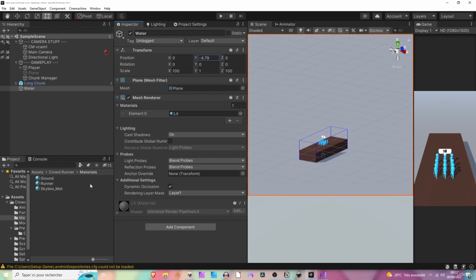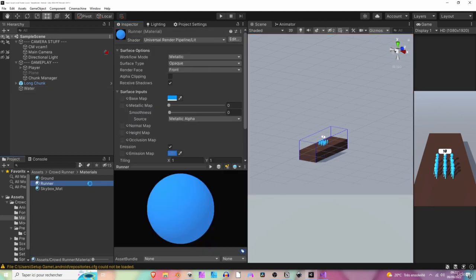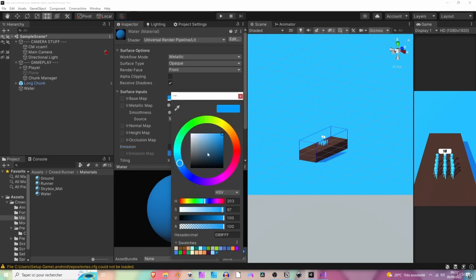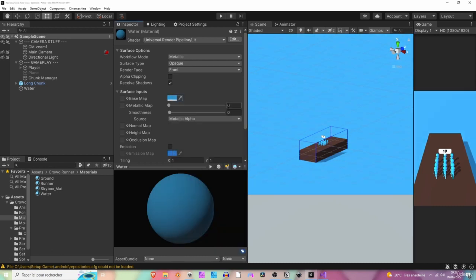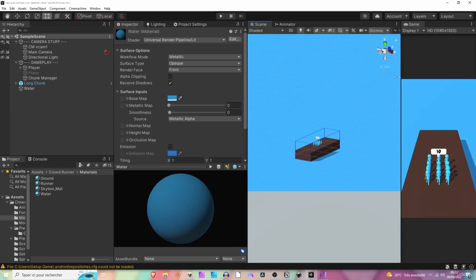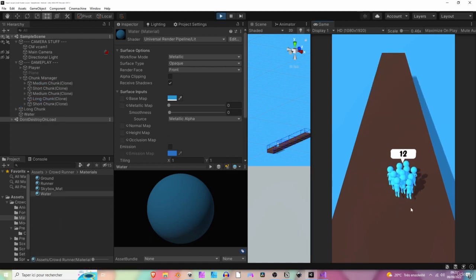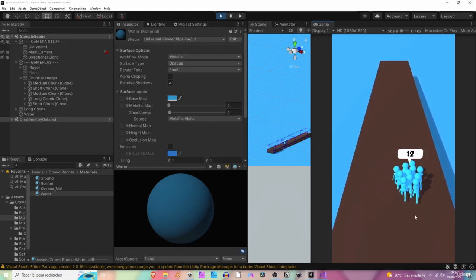All right. Then we can create a new material for our water. So let's create a new one and call it water. You can drag and drop it onto the water to assign it to it. We can remove the emission from it and make the color maybe a bit darker, or yeah, this blue seems nice. Perfect. Now if we play the game, so let's maximize the game window, play the game, and yeah, it's much better. You see, it's more satisfying to play now.